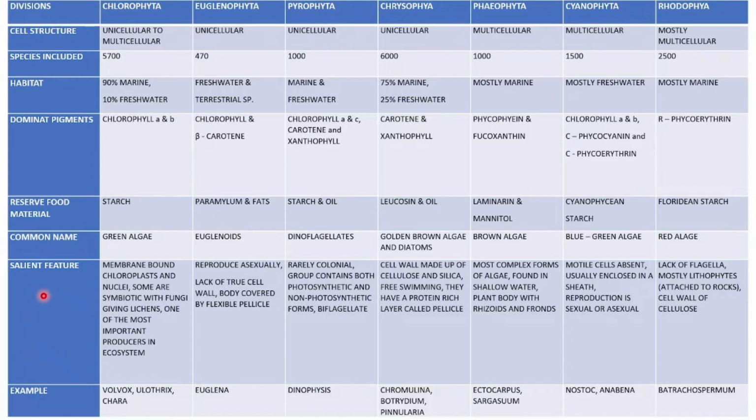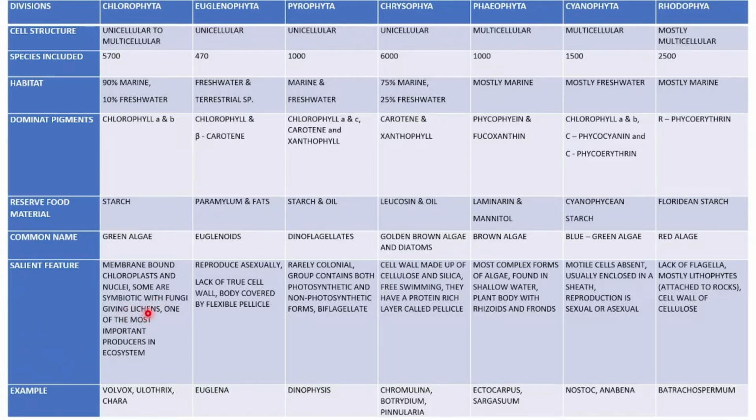So, chlorophyta. The cell structure of chlorophyta is unicellular to multicellular. 5,700 species are included in chlorophyta. 90% are marine, 10% freshwater. Dominant pigments are chlorophyll A and B. Reserve food material is starch, commonly known as green algae, and they have membrane-bound chloroplast and nuclei. Some are symbiotic with fungi, giving lichens. Algae in symbiotic relationship with fungi are known as lichens.